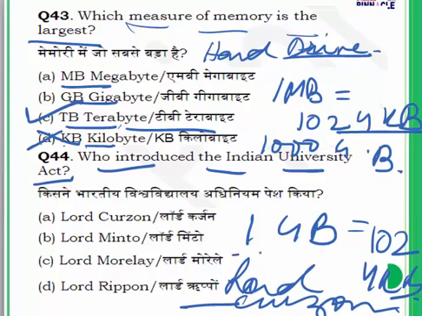By passing this act, he tried to strengthen the hold of the British over the Indian universities, because the students of the universities were getting very active in the national movement. So the answer is Lord Curzon. For question 44, the answer is A.